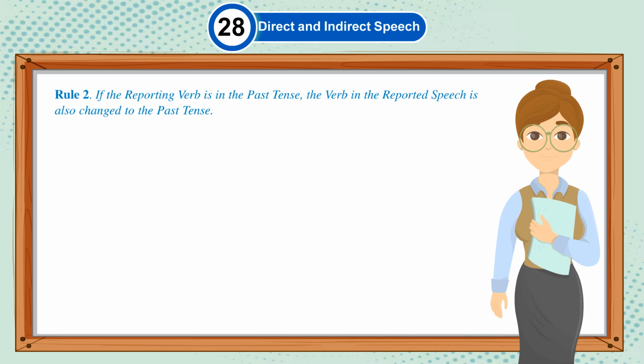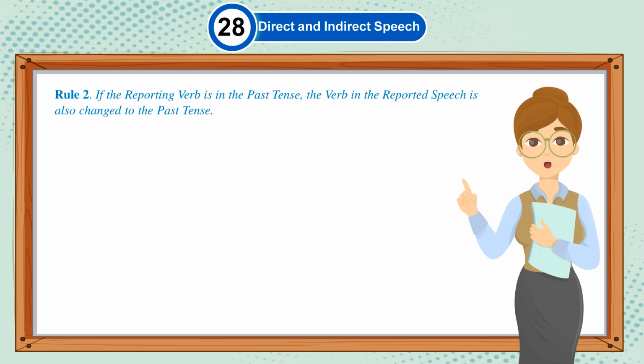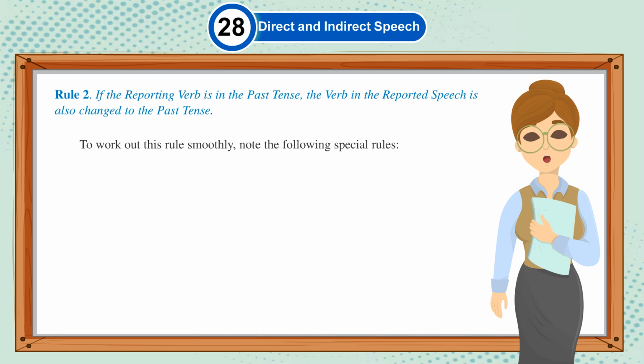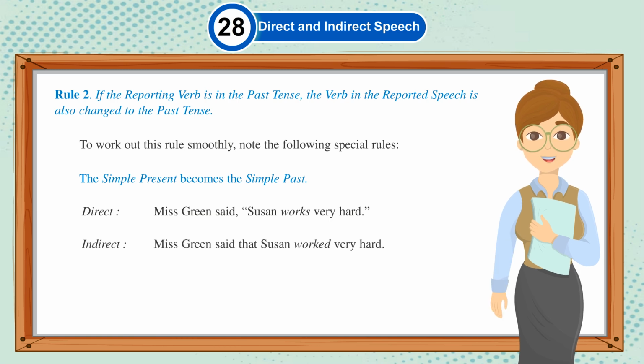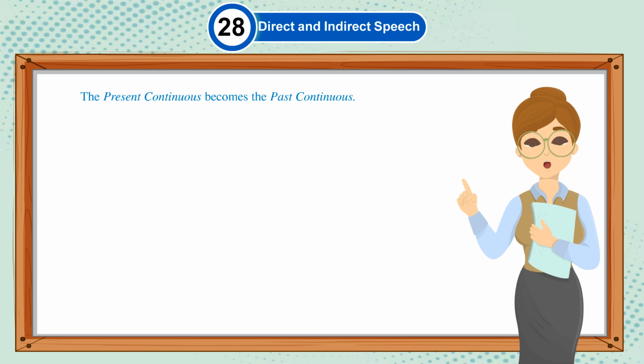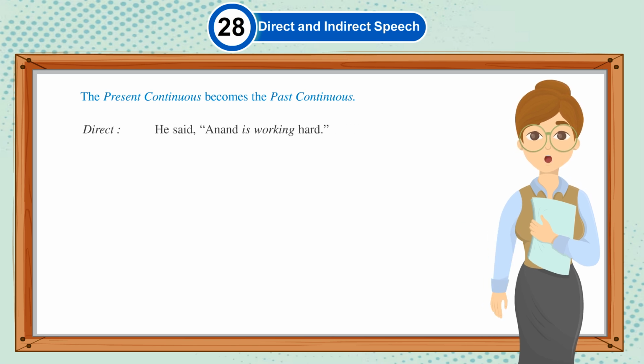Rule 2. If the reporting verb is in the past tense, the verb in the reported speech is also changed to the past tense. To work out this rule smoothly, note the following special rules. The simple present becomes the simple past. Direct: Miss Green said, "Susan works very hard." Indirect: Miss Green said that Susan worked very hard. The present continuous becomes the past continuous. Direct: He said, "Anand is working hard." Indirect: He said that Anand was working hard.